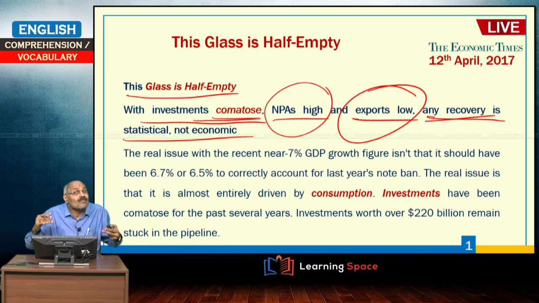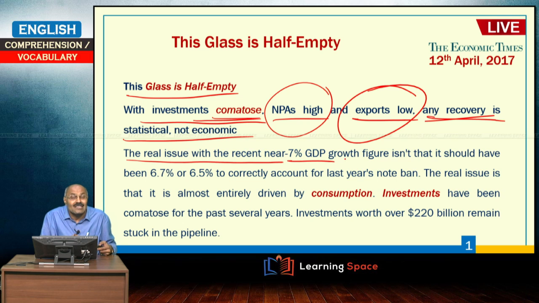He is explaining why the real sense is not there. The real issue with the recent near 7% GDP growth figure is not what it should have been, 6.7% or 6.5%, to correctly account for last year's note ban.